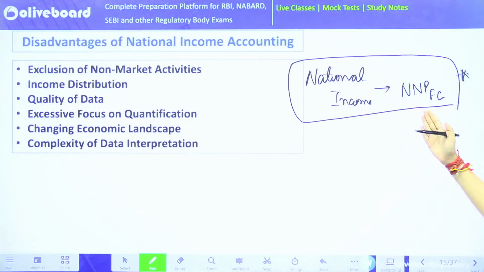Anything. National income, what is it? It is NNP at factor cost. What is domestic income then?